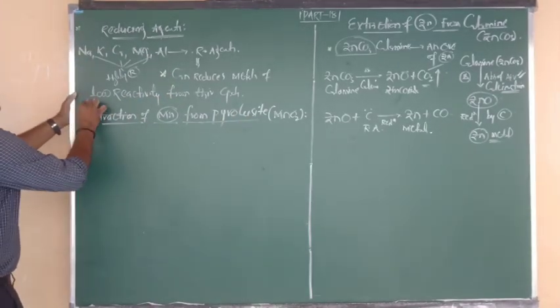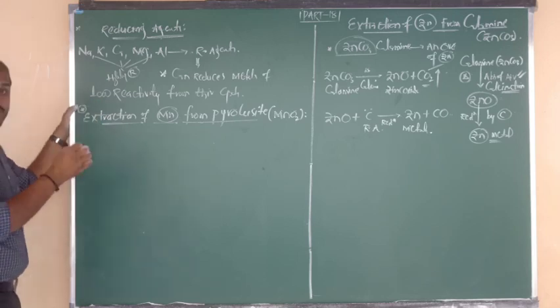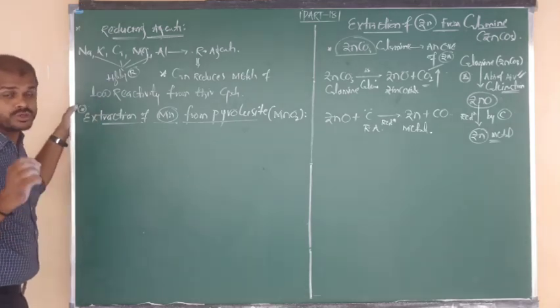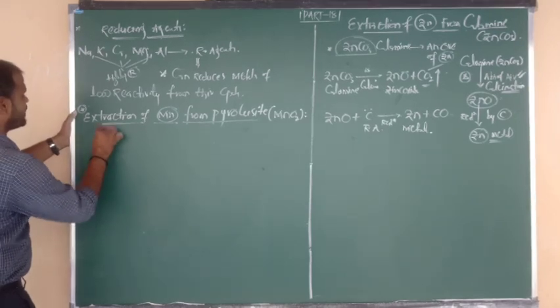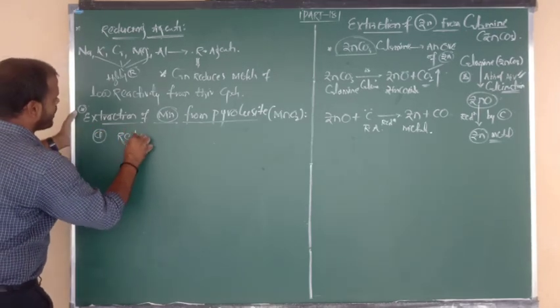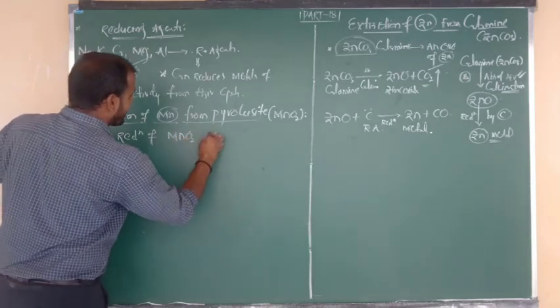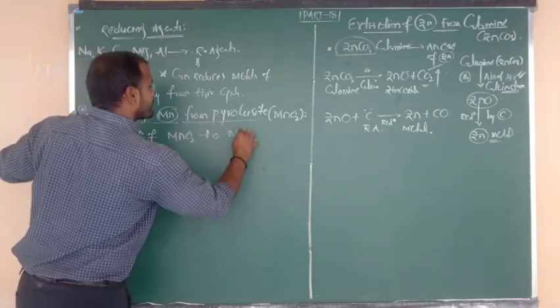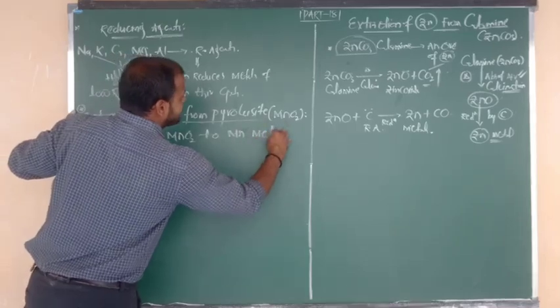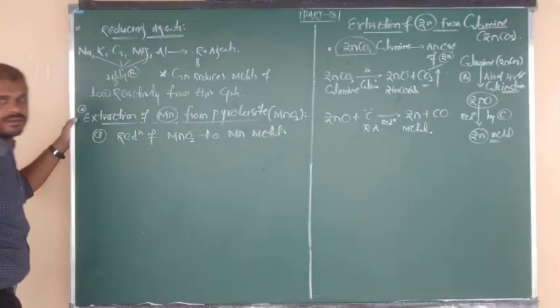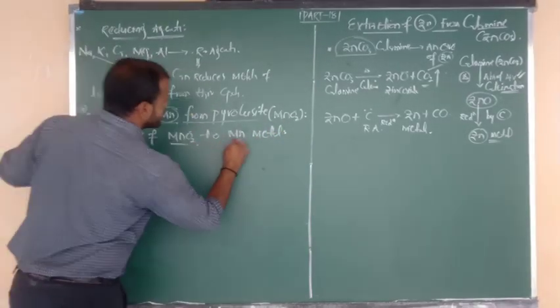The same question can be asked in another way: reduction of manganese dioxide to manganese metal. How does MnO2 get reduced to Mn?